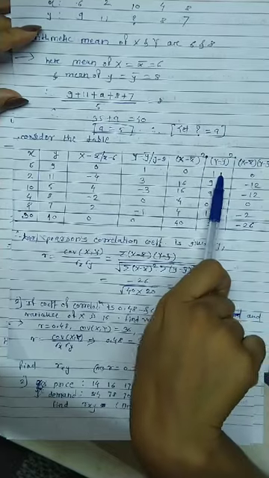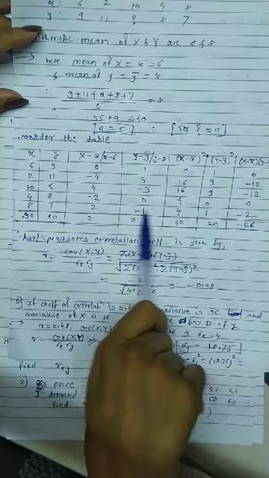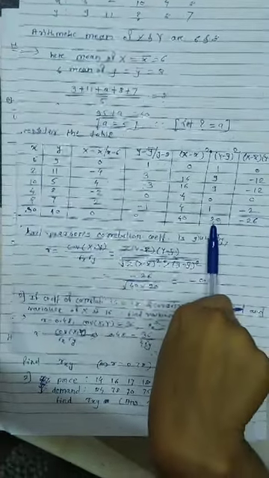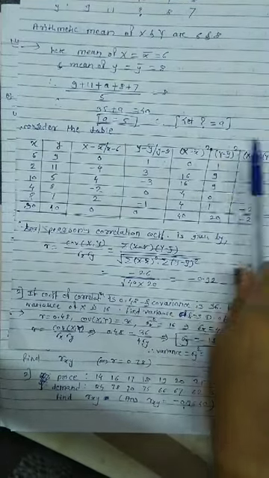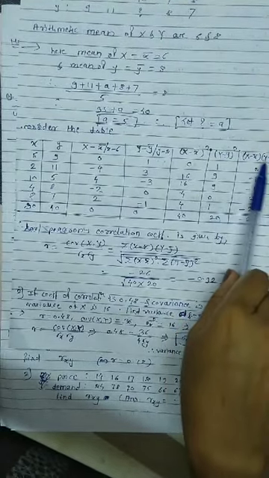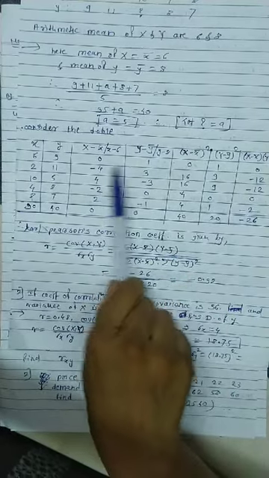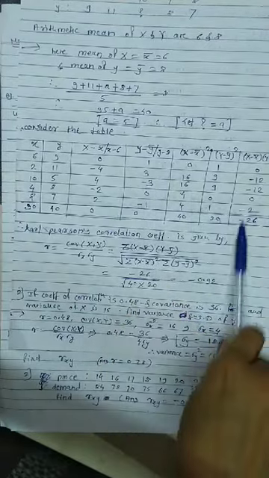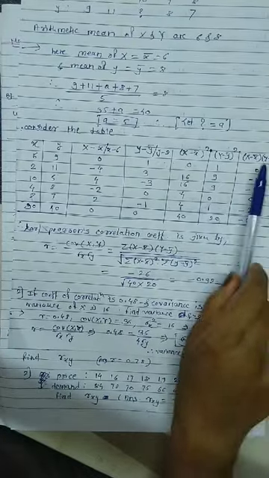For y minus y bar square: 1 square is 1, 3 square is 9, minus 3 square is 9, 0 square is 0, minus 1 square is 1, and add the total. Now multiply the x minus x bar column with the y minus y bar column: 0 into 1 is 0, 4 into 3 is 12, minus 4 into 3 is minus 12, 4 into minus 3 is minus 12, and so on. Adding all this, we get the summation of the product.